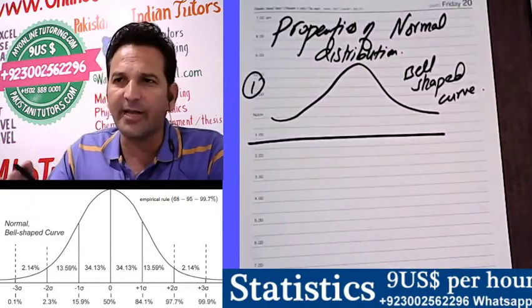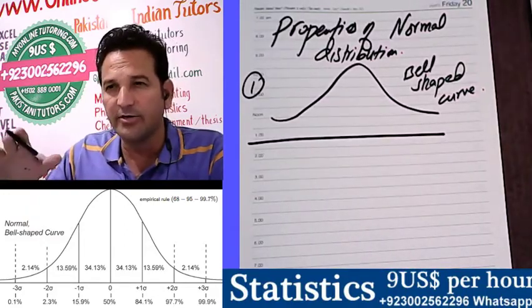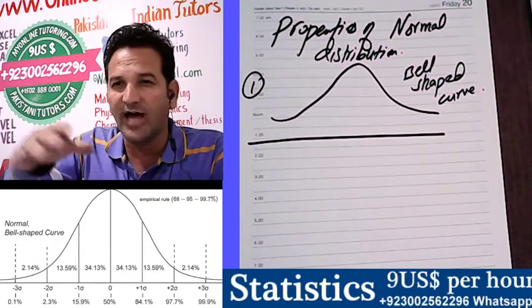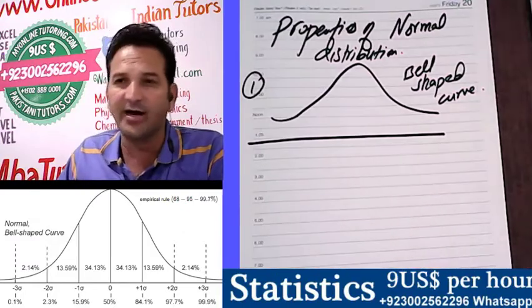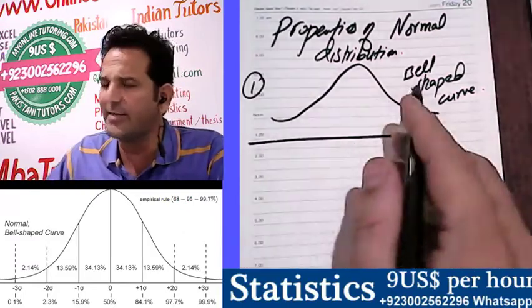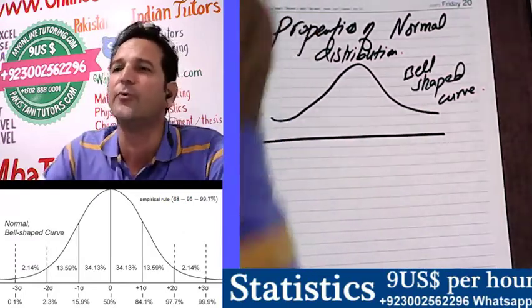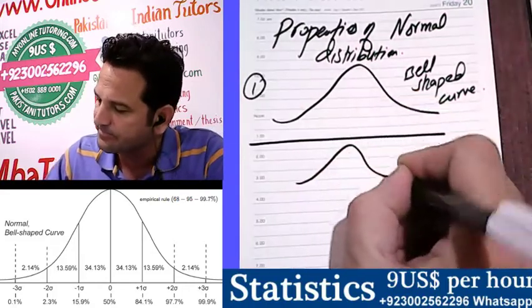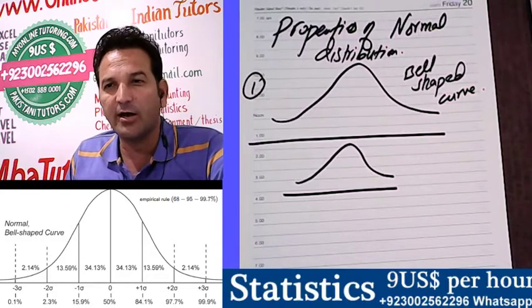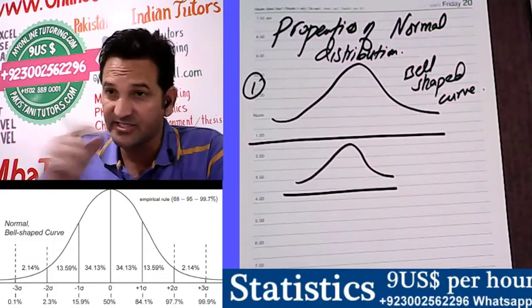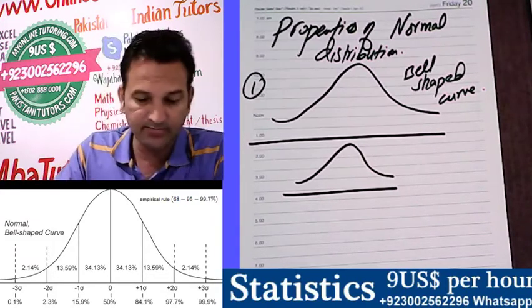No need to think about how you are drawing it. You are using a pen, pencil, paper. No need of measurements. Simply draw a bell-shaped curve to prove that this is normally distributed data. That's the first property of this.